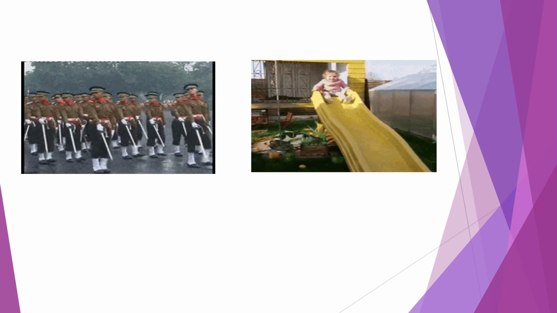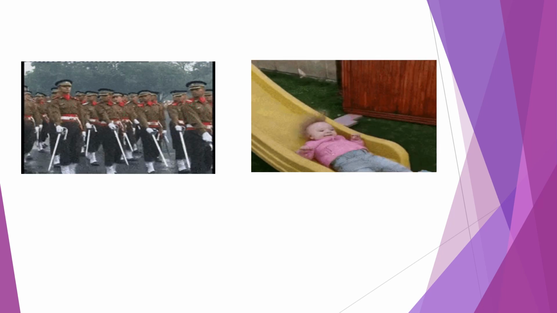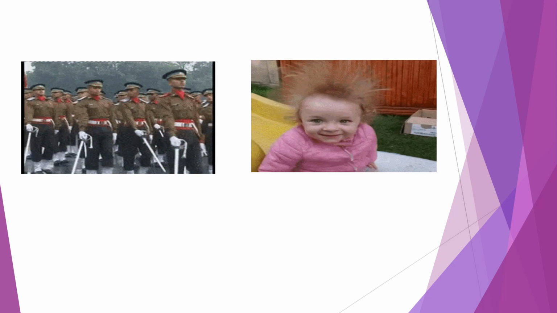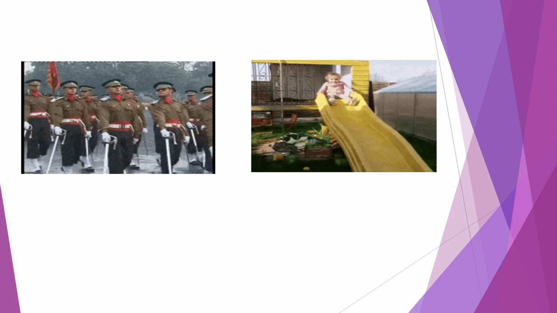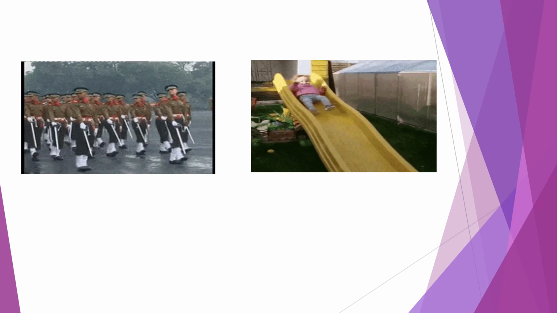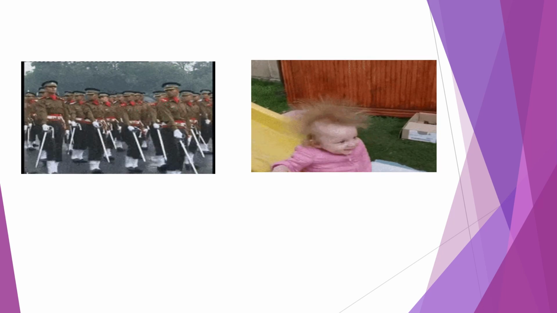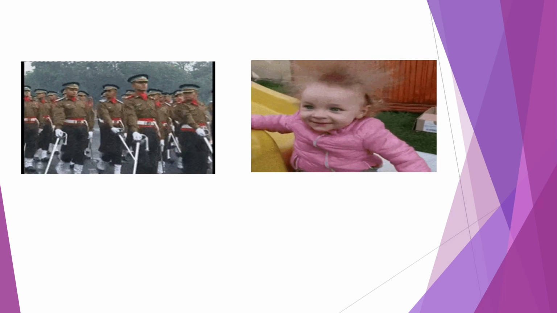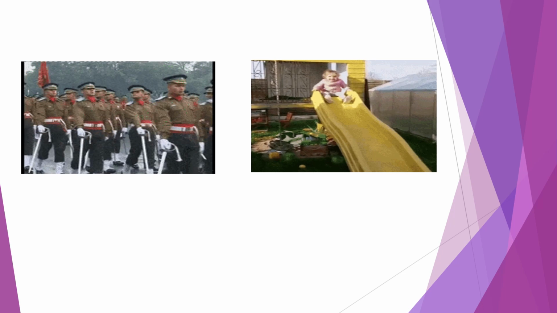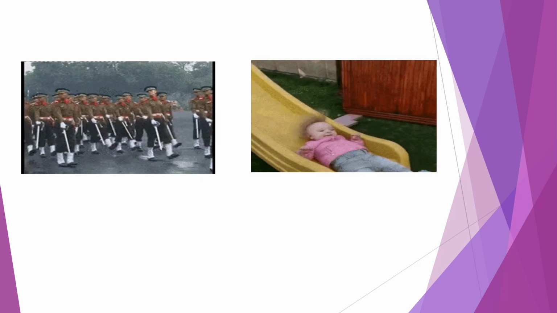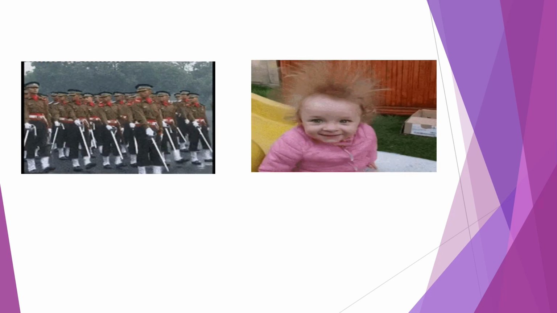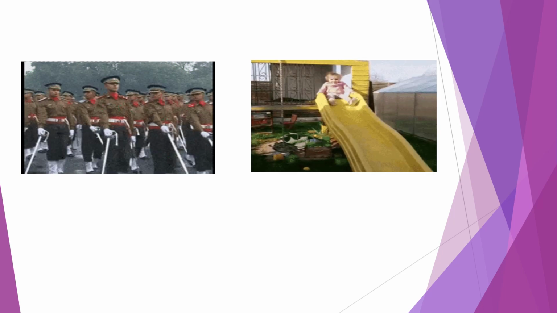Now compare the motion of soldiers on parade and a girl coming down a slide. The motion of soldiers in a parade is the same. During that period, not even a slight difference is seen. So, all these soldiers are in a straight motion.